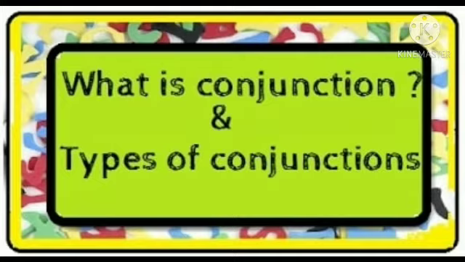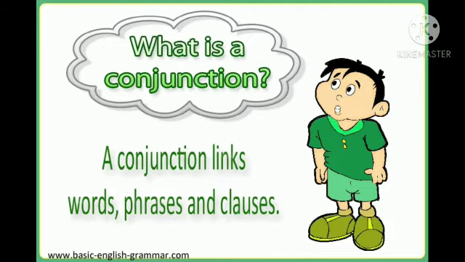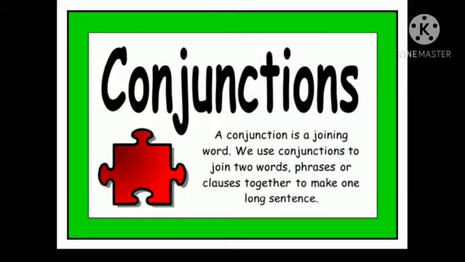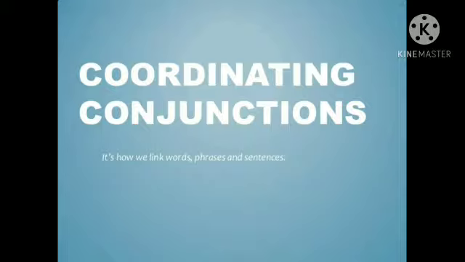What is conjunction and types of conjunction? So what is a conjunction? A conjunction links words, phrases and clauses. Means a conjunction is a joining word. We use conjunctions to join two words, phrases, or clauses together to make one long sentence. So let us study about them in detail.